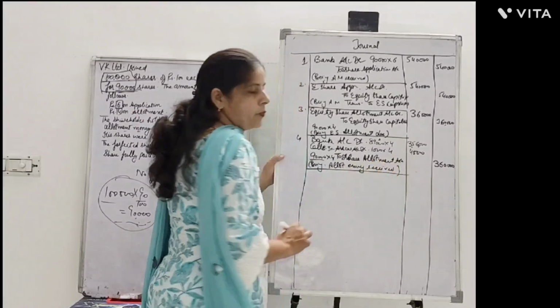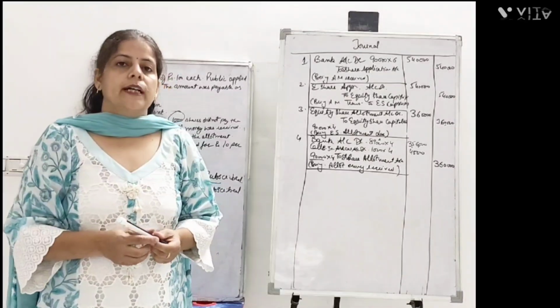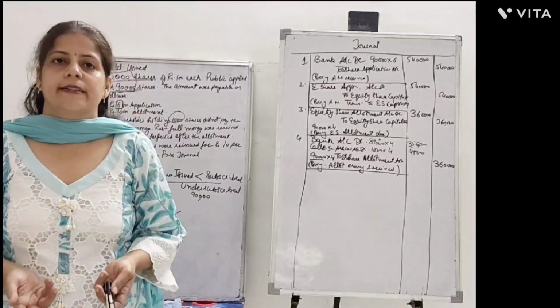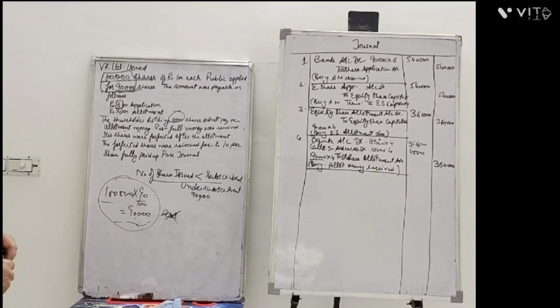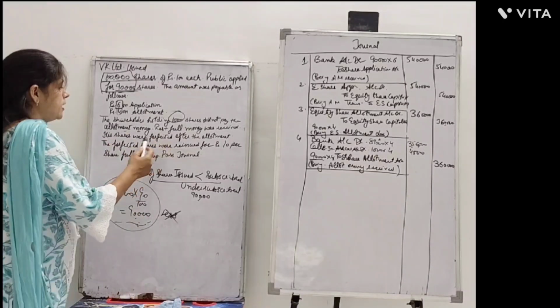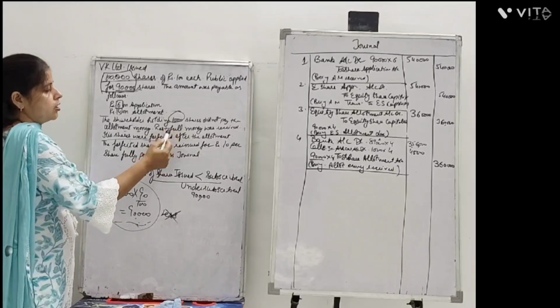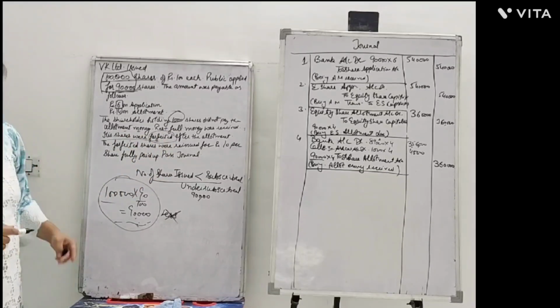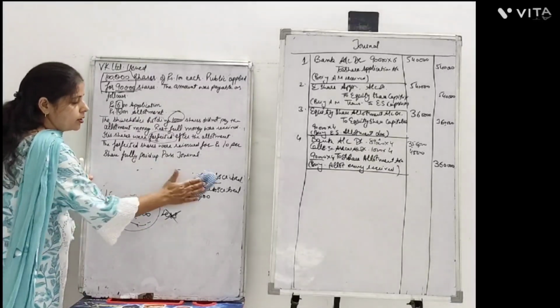So this is the fourth point, as we discussed in the earlier videos also, that there must be some calls in arrears when we debit them. But here he is saying that these shares on which there was a due for allotment have been forfeited. Now what is forfeited? We need to understand this particular term.